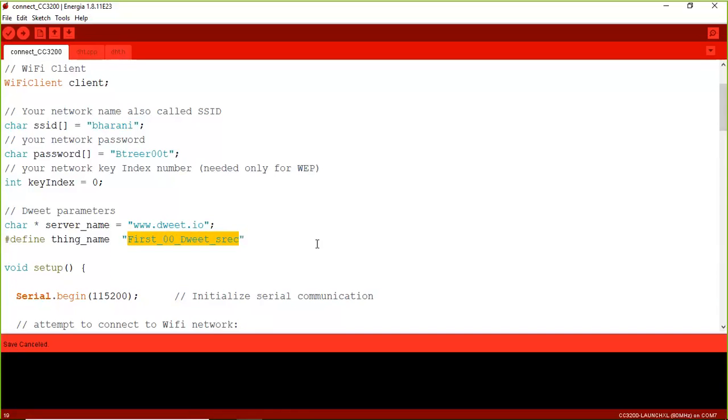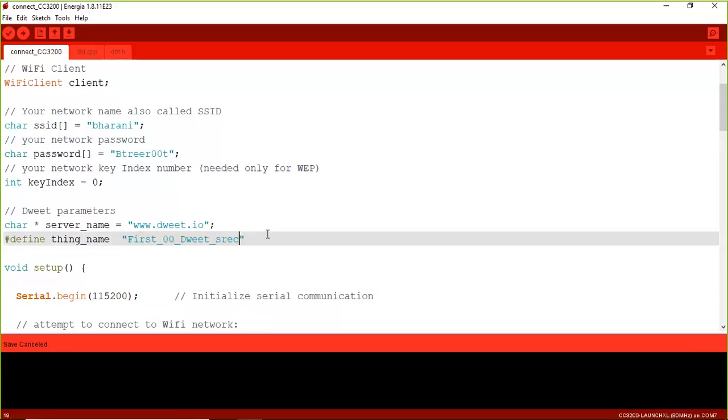and for the sake of uniqueness, I have given this name, because no one in this world should use this kind of thing name anywhere under this website. That is why I made it like this. And also keep in mind, if I use this unique thing name in dweet.io, automatically no one can use the same thing name for accessing their details or the sensor information. It is actually a unique name.